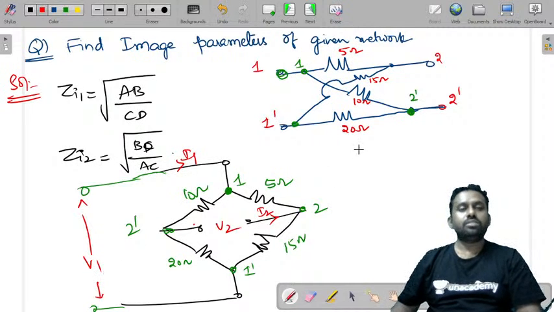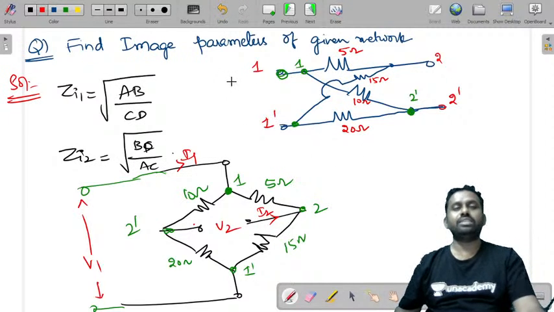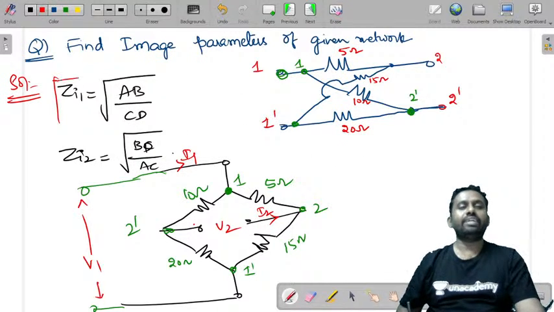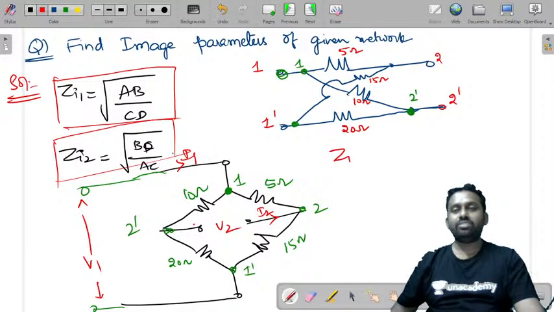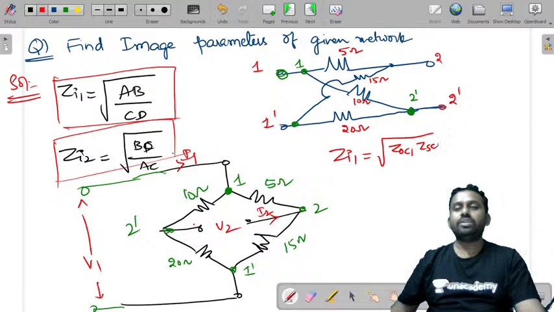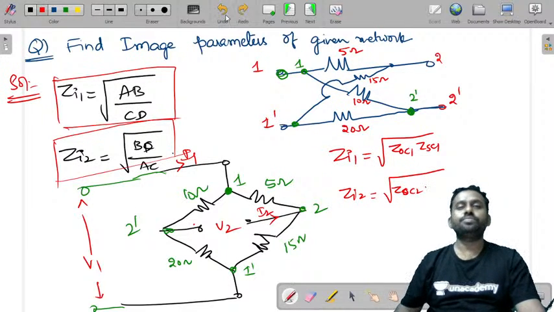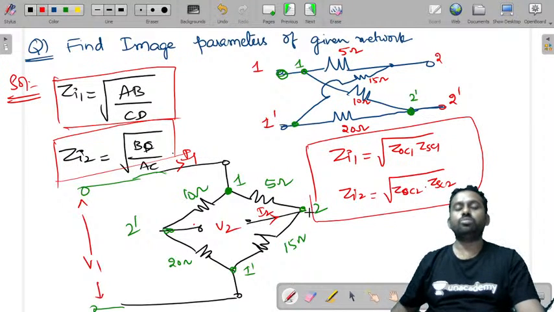You can find it in this way. You can use the concept of ABCD that we discussed in the previous session, the previous problem, and find the values of Zi1, Zi2. There is another way of finding it. You can also find Zi1 equal to root of ZOC1 into ZSC1, and Zi2 equal to root of ZOC2 into ZSC2. This is another expression that will also be useful.